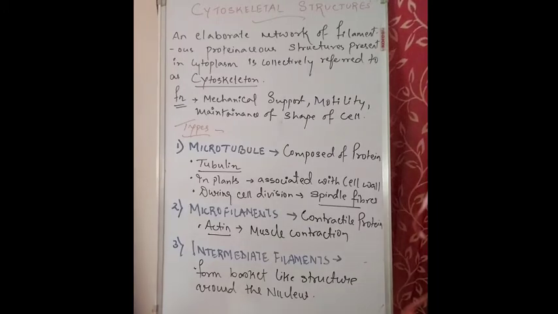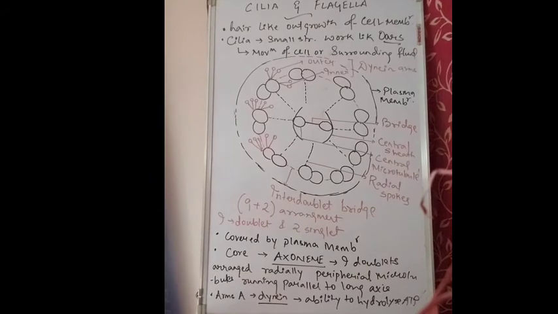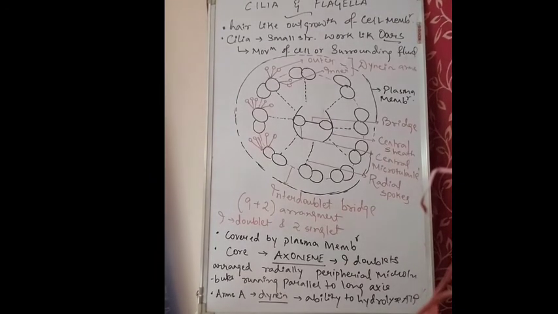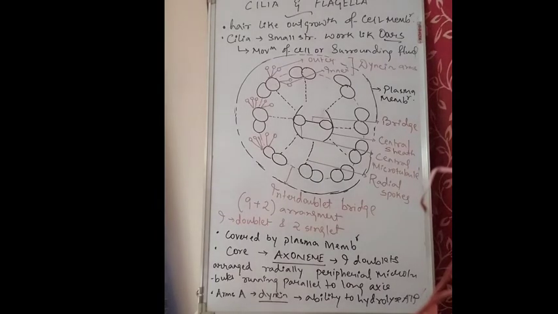So these are the skeletal structures of a cell. That means these are the structures that provide the support, motility and shape of a cell. Next is cilia and flagella. As you know, cilia and flagella help in motility of a cell.